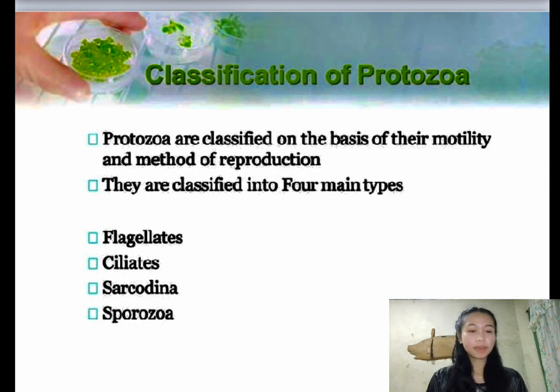Next is classification of protozoa. Protozoa are classified on the basis of their motility and method of reproduction. They are classified into four main types: flagellates, ciliates, sarcodina, and sporozoa.